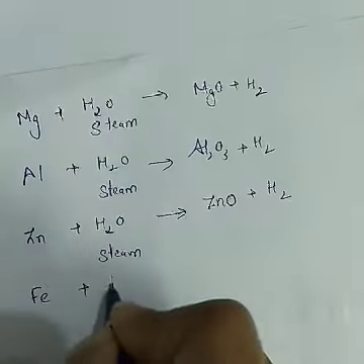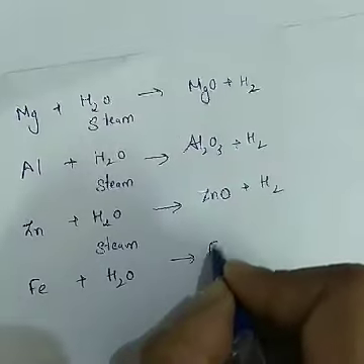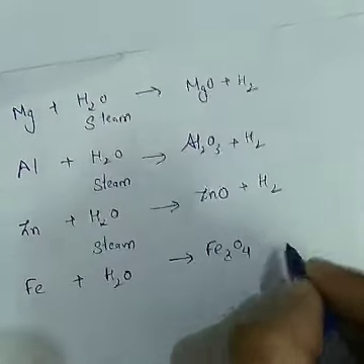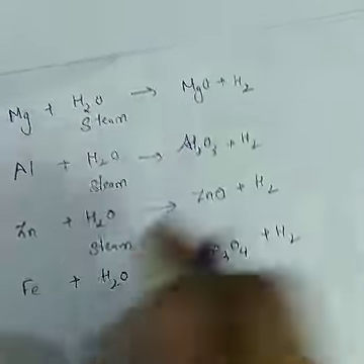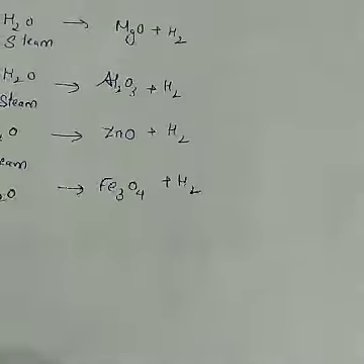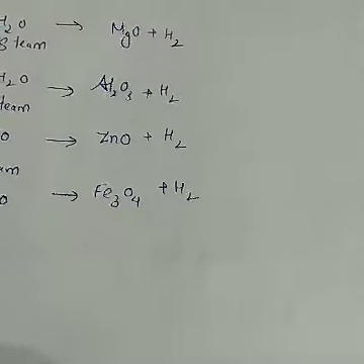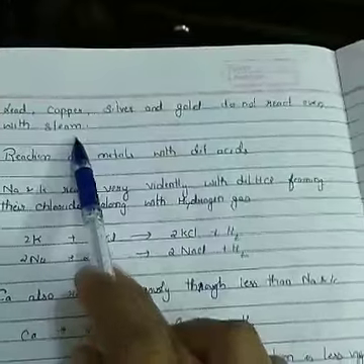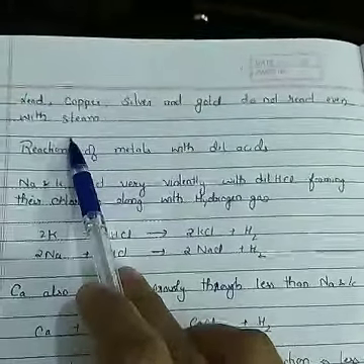Iron plus steam forms iron oxide plus hydrogen. Whenever the reaction of steam is taking place, you will get metal oxides. With the cold water and hot water, you will get hydroxides. Next, lead, copper, silver, gold, they do not react even with the steam, nor with the cold water, nor with the hot water.